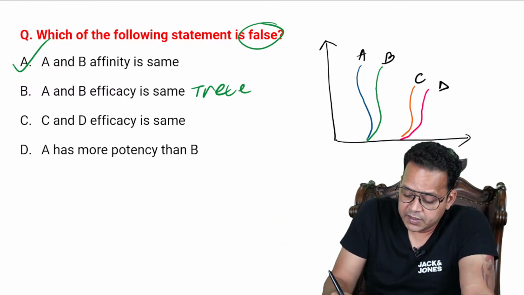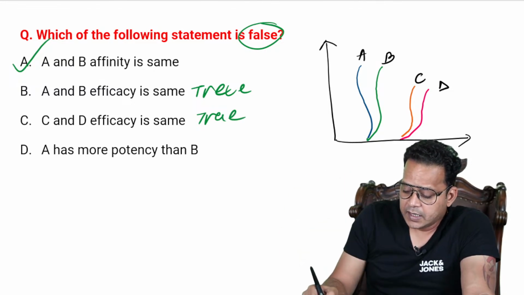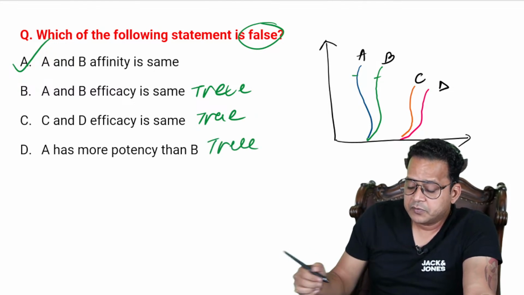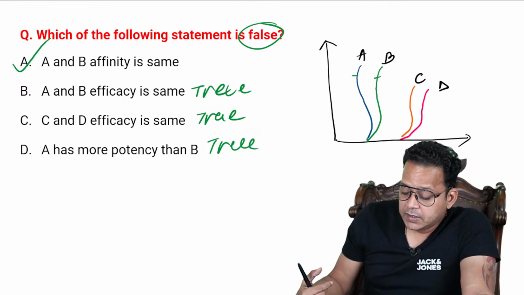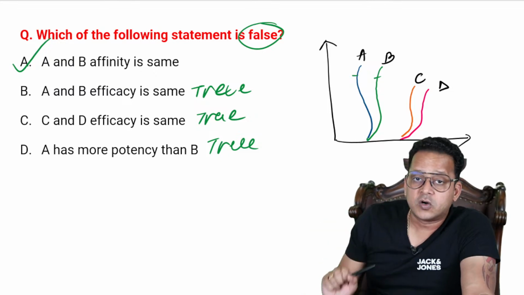C and D efficacy are same. This is also true. They have similar height, I can see. A has more potency than B. That is also true. Now, some of you guys have marked D as answer. Guys, D will not be the answer. Because potency of A and B is not same, right?